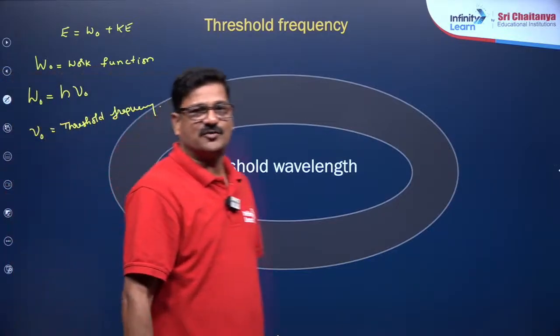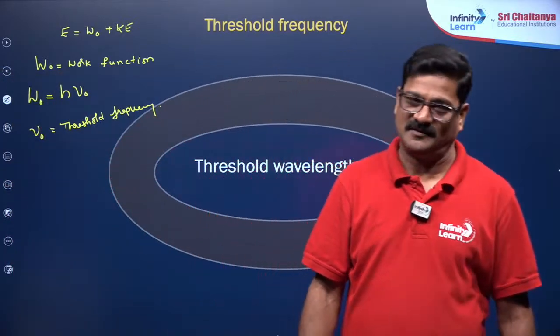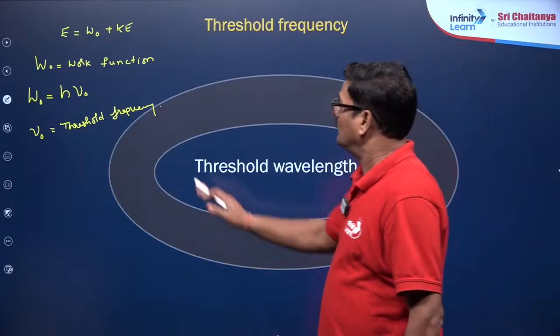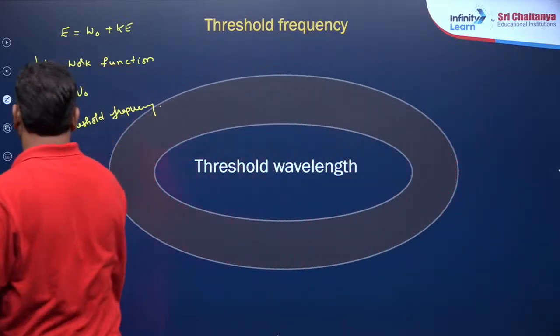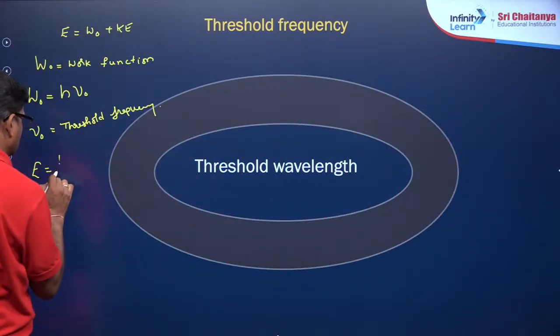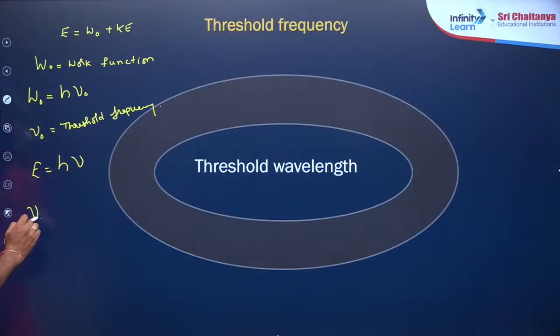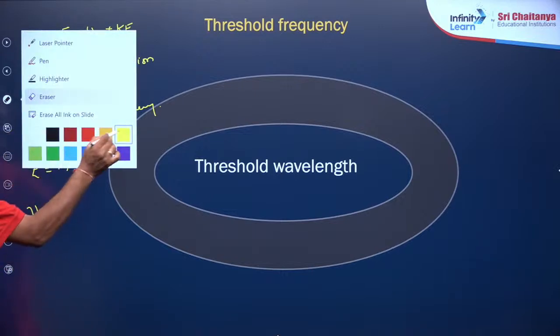In physics, it is also called critical frequency. And we can use E is equal to h nu. ये nu क्या है? Incident light frequency. This is your incident light frequency.